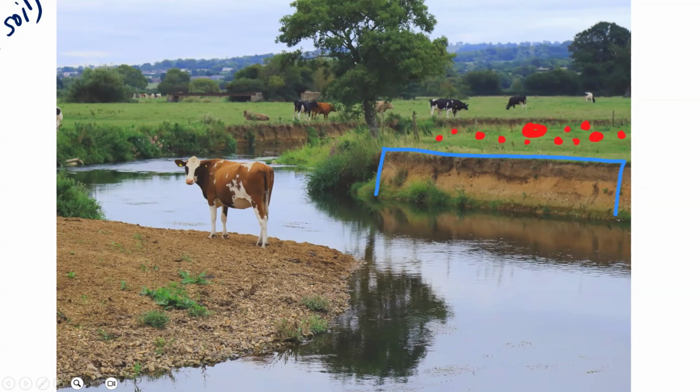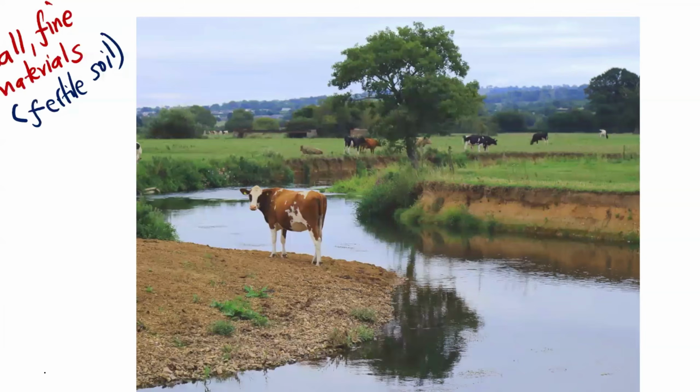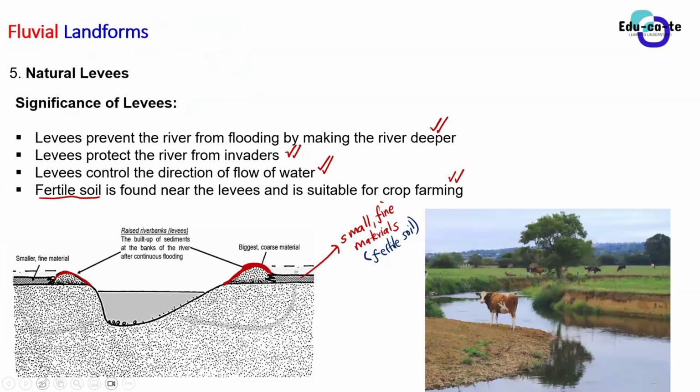So it is significant for us to have such levees, because some of the soil that is deposited, especially the finer, smaller soil particles deposited far away from the river, is fertile and very suitable for use in crop farming. Yeah, so that's the significance of the levees, and that's it about them.